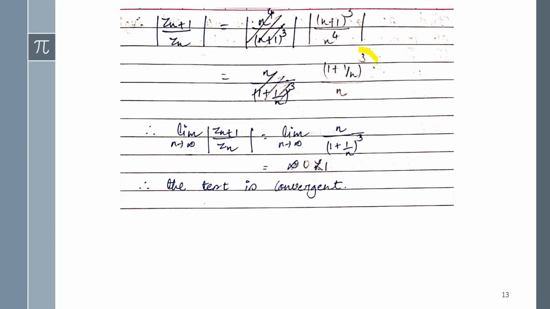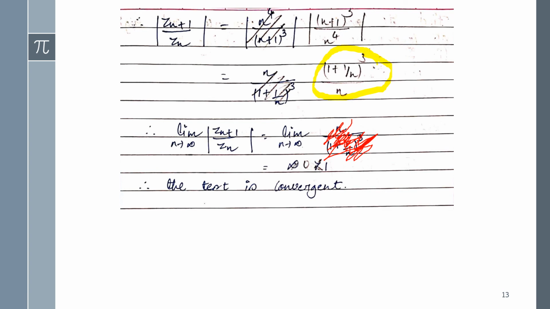So by giving the simplification, you can observe that at the last you will get this kind of term, that is, 1 plus 1 upon n whole raised to cube upon n. Okay, and this one is not necessary to write, you can remove it guys. Now see, 1 plus 1 upon n raised to cube.